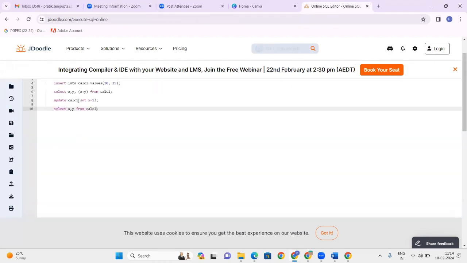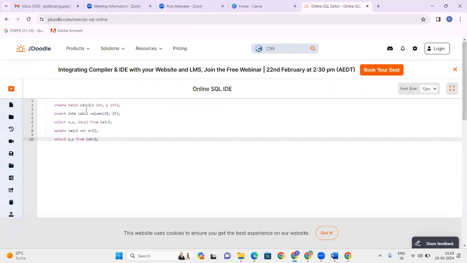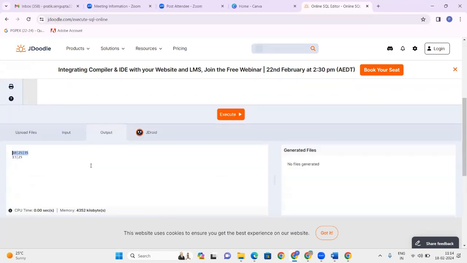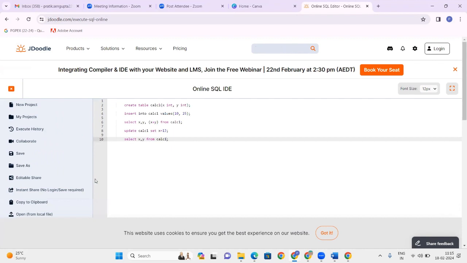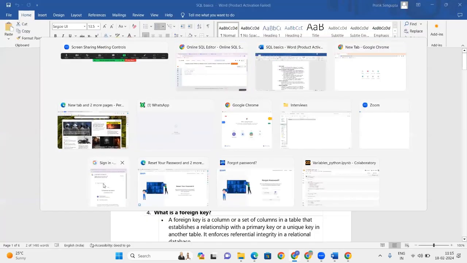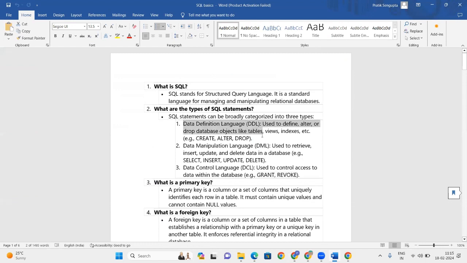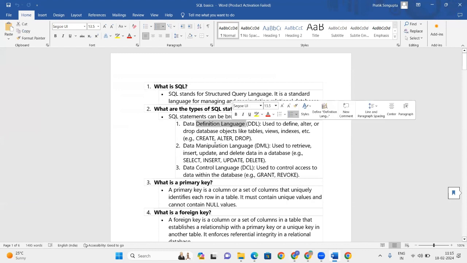Next it is updating calc one, setting the value of column X in the first row to 13. So when I'm again selecting the fields from the table, it gives 1325 instead of 1025, because I've updated the field. So these are all, as I mentioned, create, alter, drop. I just showed the create statement. This is data definition language. This is data manipulation: select, insert, update, delete.